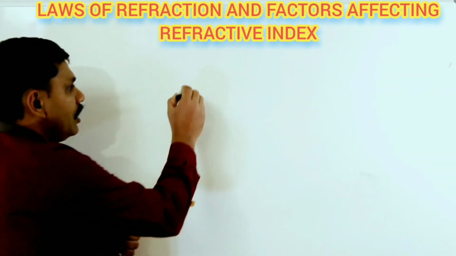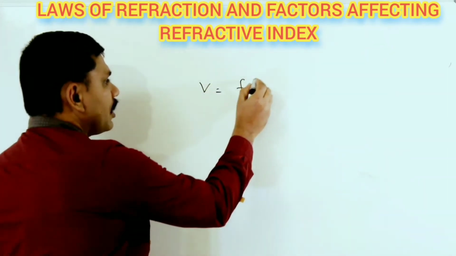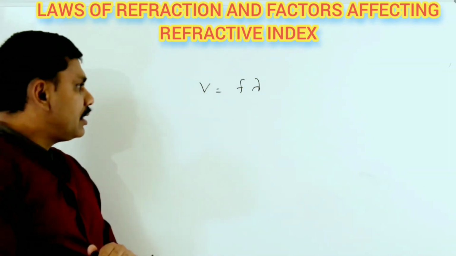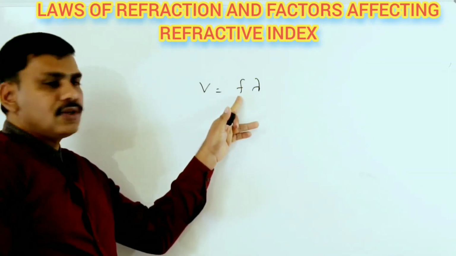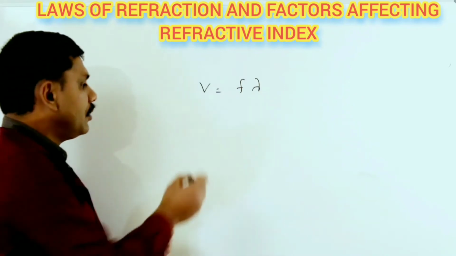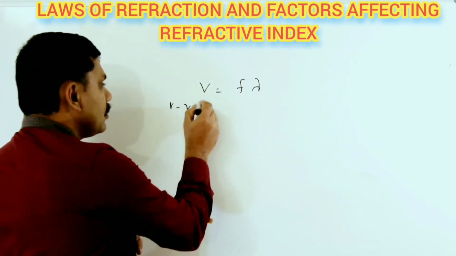You know this equation, V equal to F lambda. This is the fundamental relation. V is the speed of light here, F is the frequency of light, and lambda is the wavelength of light.